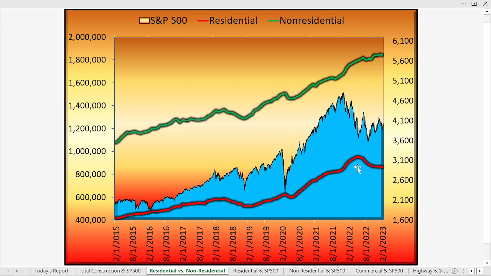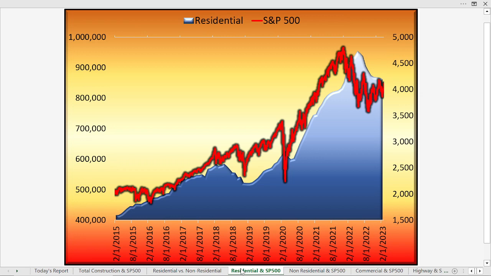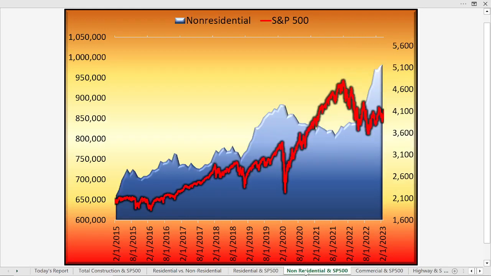It seems, at least according to this chart, there's a stronger correlation between the stock market and residential construction, not non-residential construction. We look at residential construction versus the S&P 500, and we see here quite a strong correlation. As stocks go up, so do residential construction numbers, and as one goes down, so does the other. We see the disconnect between non-residential and the S&P 500. Notice in the blue area chart this very sharp spike up. It seems that construction spending is even increasing in non-residential numbers, but stocks just are not connected to this.